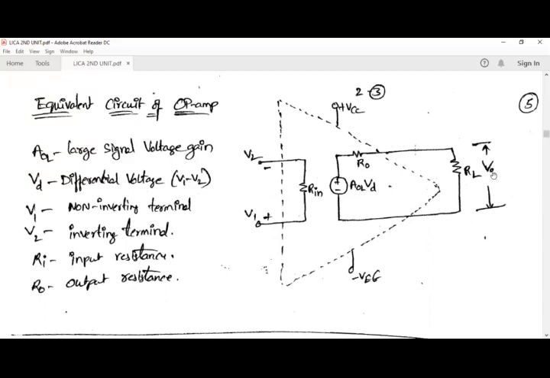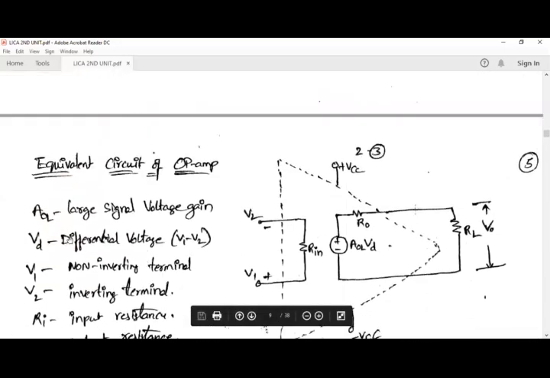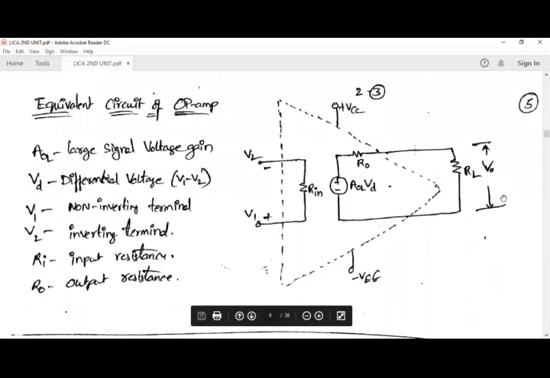From the open loop voltage gain equation, we can write that AOL is equal to V naught by VD. So AOL into VD is equal to V naught. This is a voltage source here, and we are going to take the output across the load resistor RL. AOL is the large signal voltage gain, and VD is the differential voltage. Here we consider V1 minus V2, where V1 is the non-inverting terminal and V2 is the inverting terminal, Ri is the input resistance and R0 is the output resistance. This is the equivalent circuit for an operational amplifier.